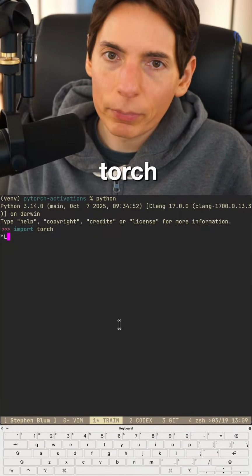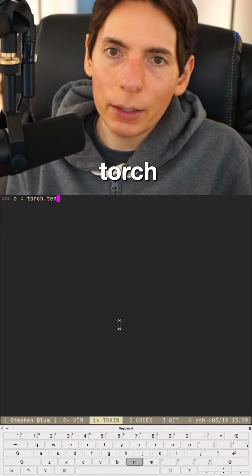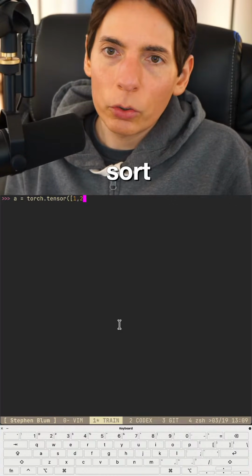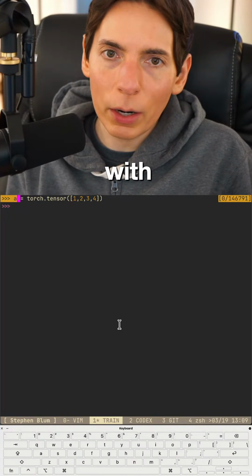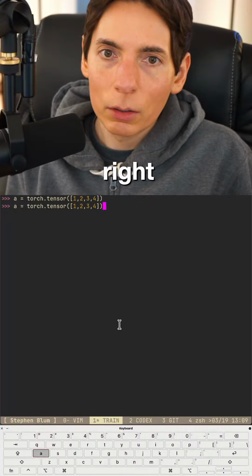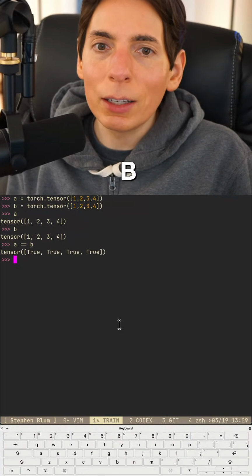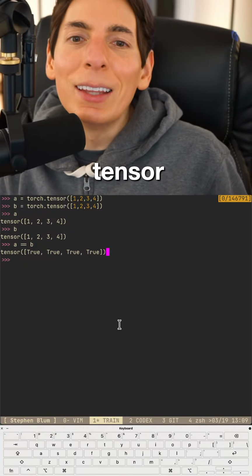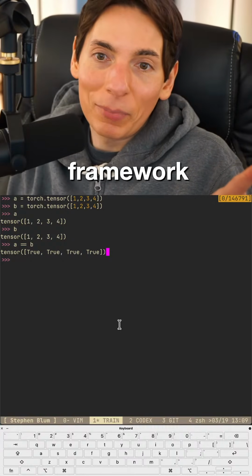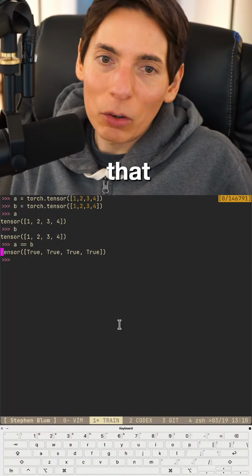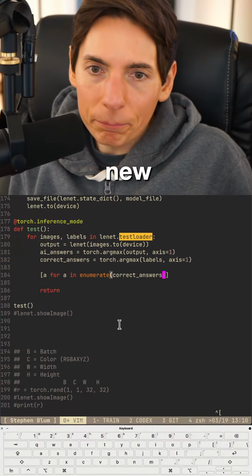Import torch. We're gonna say A equals torch.tensor 1, 2, 3, 4, like that. And then we're gonna do the same thing with a B array. So A and B. We're gonna say A equals equals B, and it should give us a new tensor. There we go. Instant comparison. See, this is why you want to use the framework, because it can do this, really easy, beautiful things. So this gives us a new array.